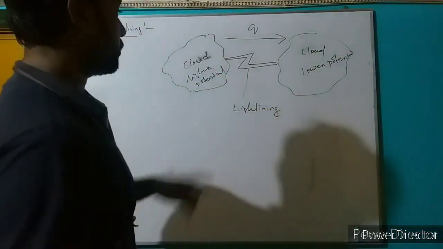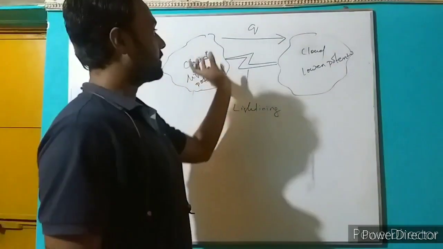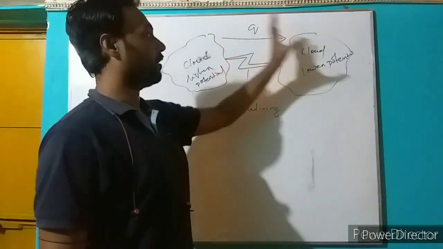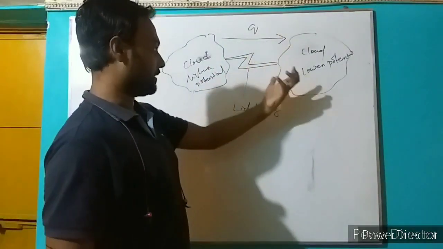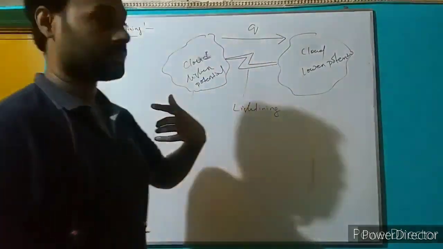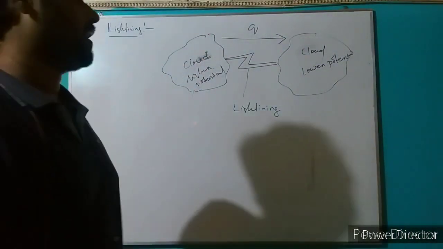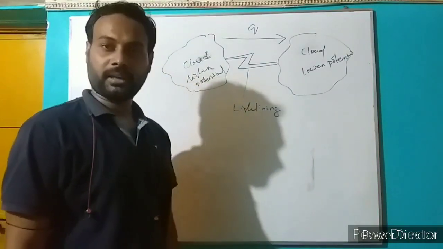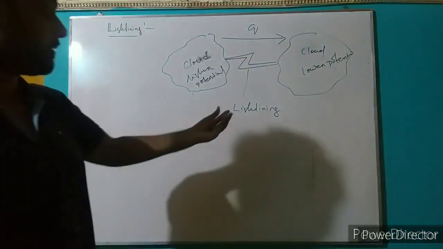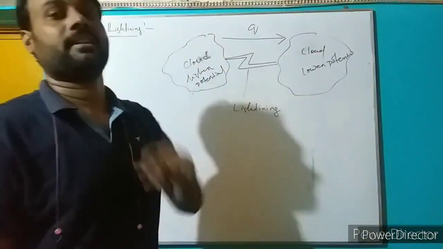In order to balance the potential difference, charges flow from one cloud to another cloud. That's why, due to movement of charge carriers between the two clouds, there is lightning, and that lightning lasts for a few seconds, in order to balance the potential difference.